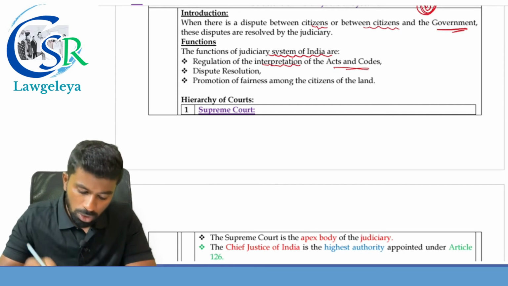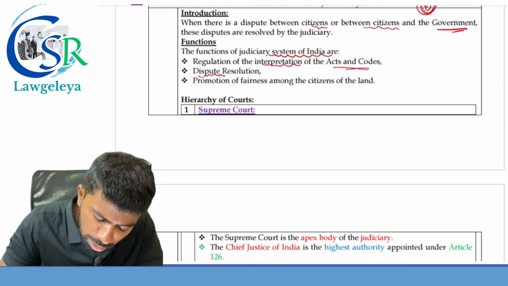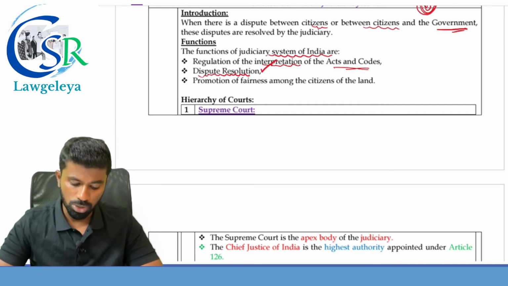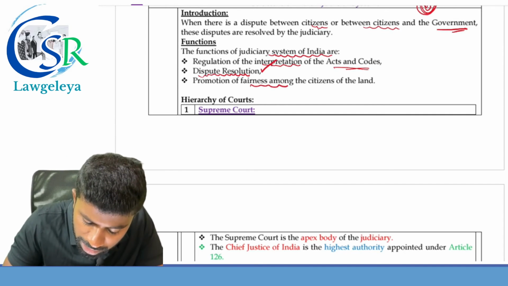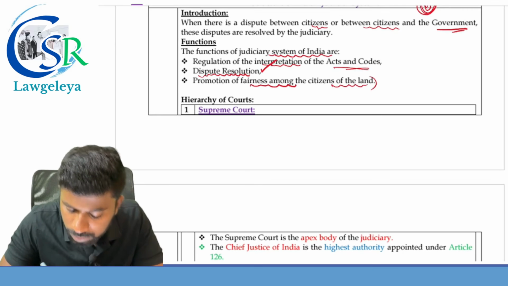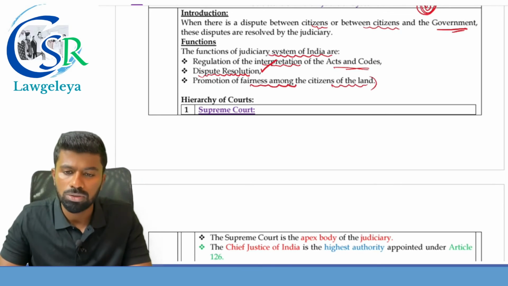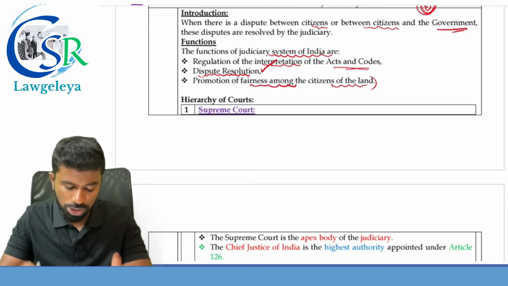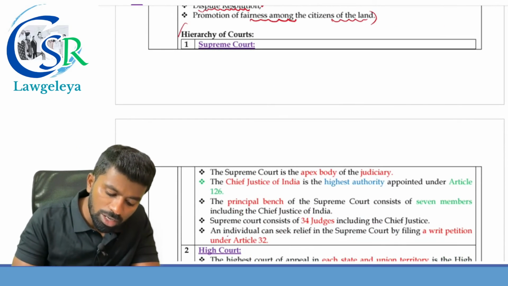Codes. The judicial system also provides what? Dispute resolution, solving the disputes, and also promotes fairness among the citizens of the land. So these are the functions of the judiciary. Next one, the hierarchy of the courts in India.